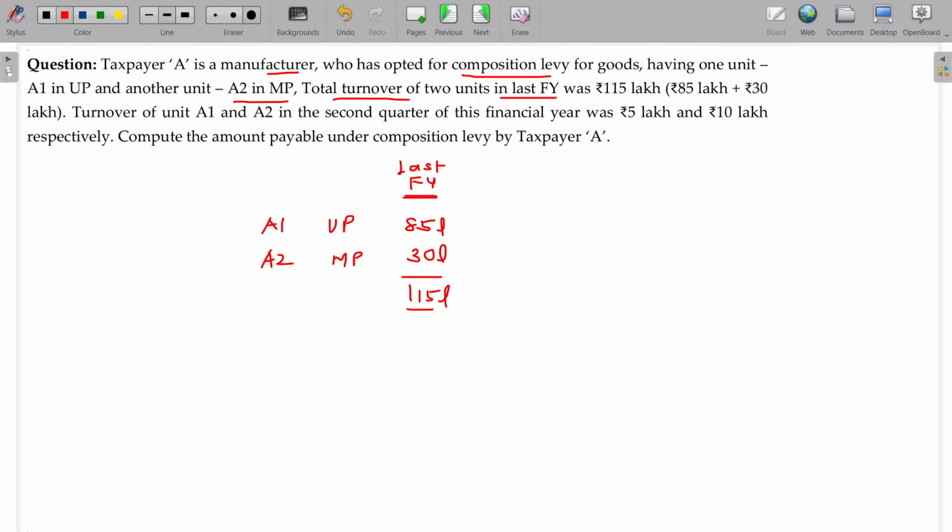In the last financial year the turnover is less than or equal to 150 lakhs, so he is eligible for composition levy in this year, which is less than or equal to 150 lakhs. So composition levy scheme is available in the current financial year.